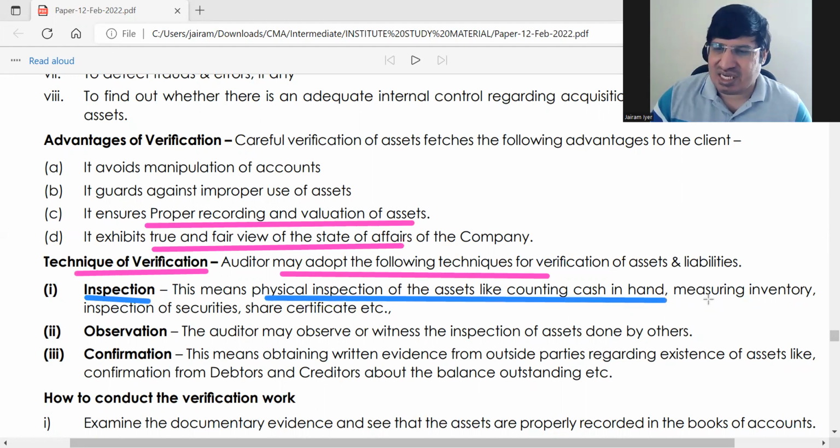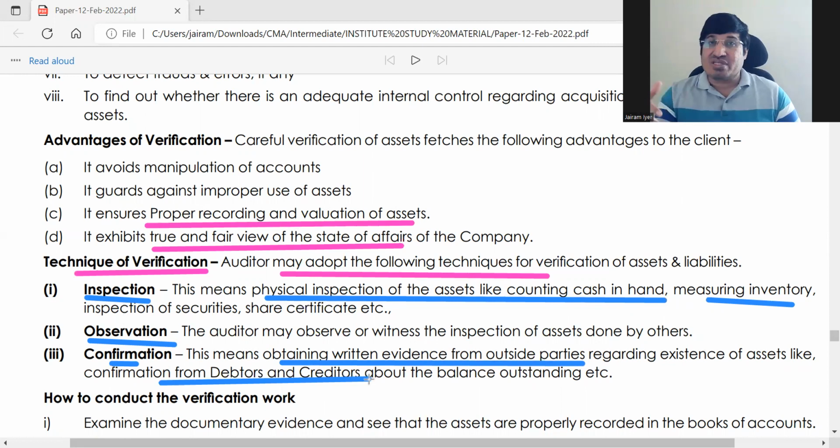ठीक है, counting cash and measuring inventories, like physical inspection. Observation means inspection is done by someone else and the auditor is observing it. Confirmation means he'll obtain written evidence from outside parties, like confirmation from debtors and creditors, what is the balance as per them, and then he will compare. So these are the three techniques of verification: inspection, observation and confirmation.